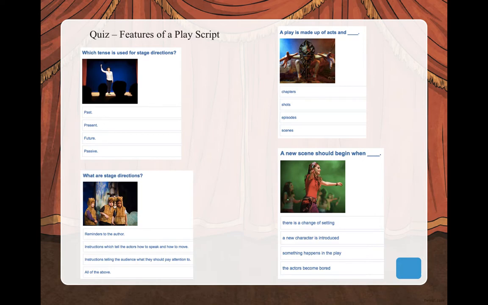Right, let's mark this group of 4. So the tense used is number 2, present. Normally, it's done in present tense. Number 2, a play is made up of acts. And number 4, scenes. What are stage directions? They are, number 2, instructions which tell the actors how to speak and how to move. And 4, a new scene should begin when there is a change of setting. Number 1.